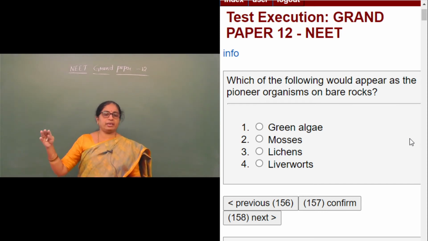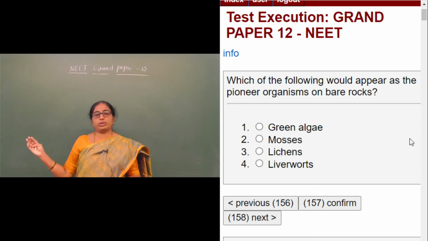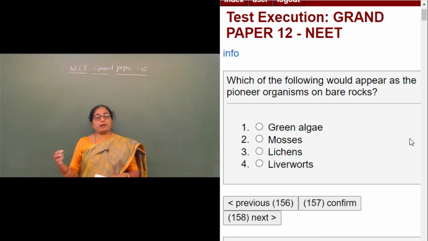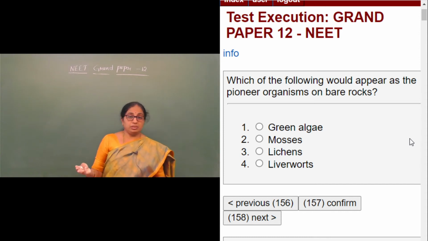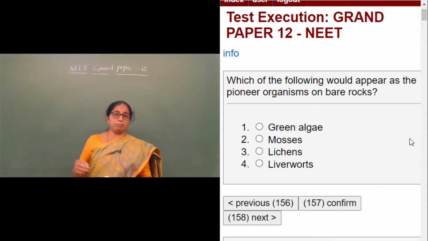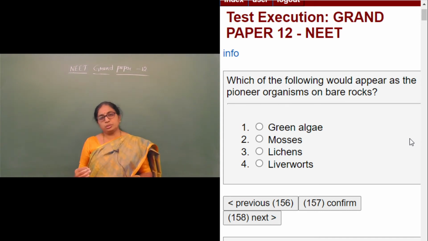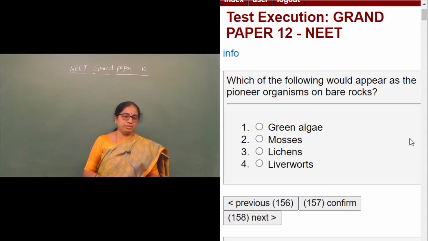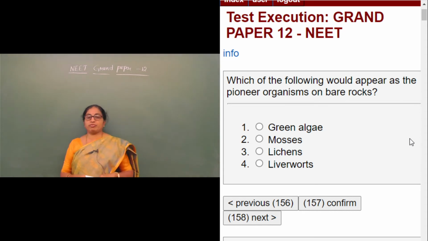Succession is of two types, primary succession and secondary succession. Primary succession, for the development of a complete biotic community, may take nearly thousands of years. There is also secondary succession, which may take nearly hundreds of years for the development of the biotic community.